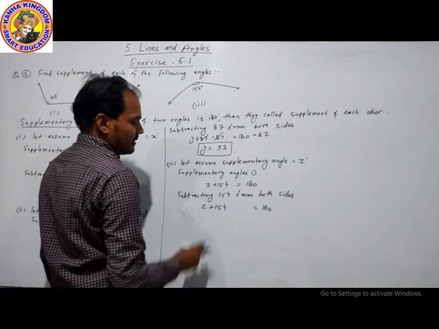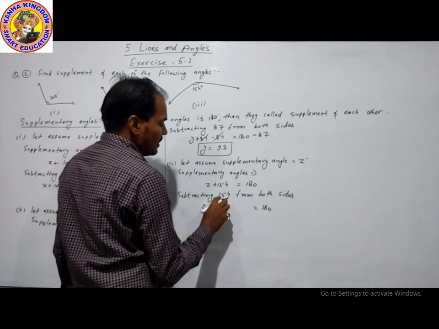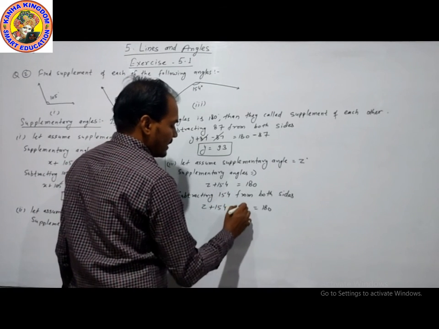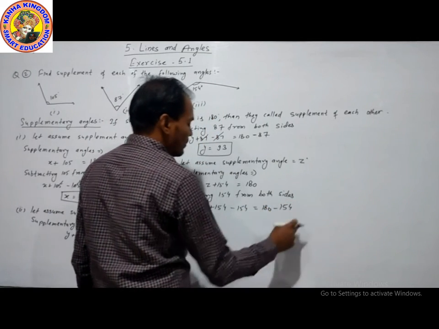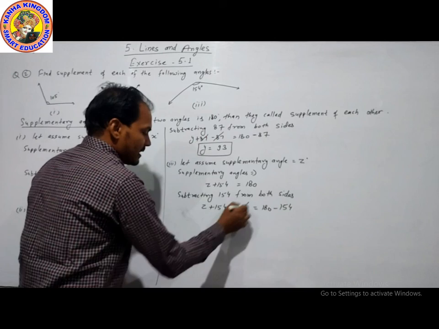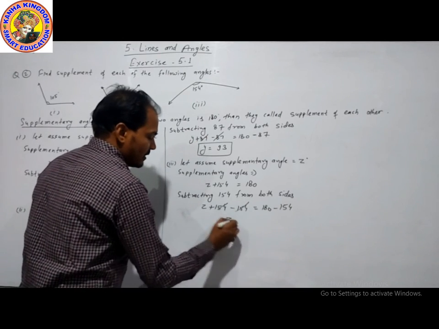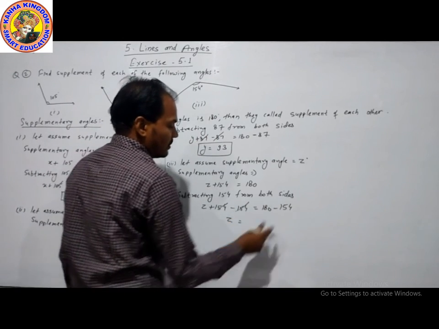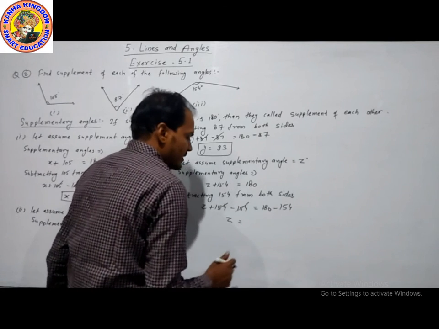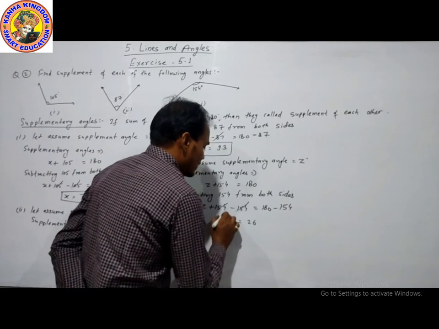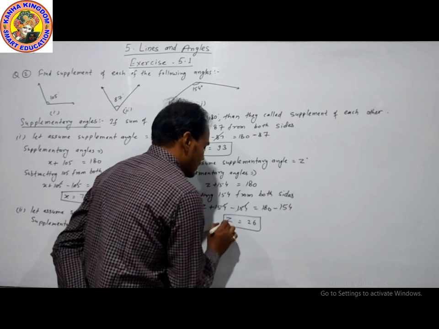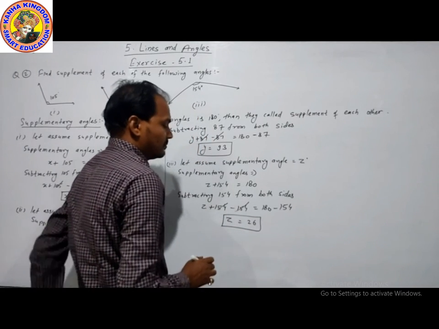This is our equation. Now subtract 154 from both sides. 154 and 154, here plus and minus cancel. Z is equal to, when we subtract, 26. So z is equal to 26 is our answer.